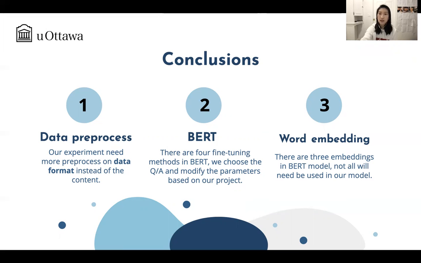And the third one is the word embedding. Since there are 3 different embeddings, like I mentioned in the previous slides, the 3 embeddings are token embedding, segment embedding, and position embedding. But not all the embeddings are used in our experiment. For our experiment, we only use the first 2 of them.